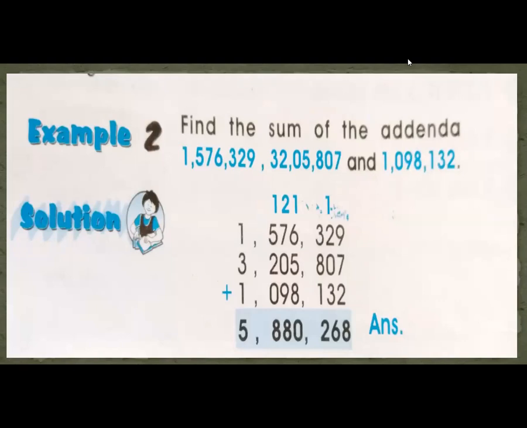Very good, Zainab, Zunaira, Anaya. Yes, Sunera, Arish, very good. 3. How many addenda are given here? 3 addenda. When we add these 3 addenda, the answer that comes in addition is called the sum.